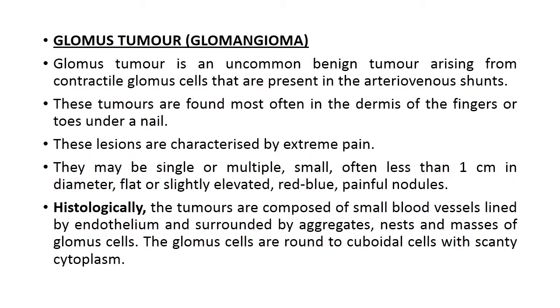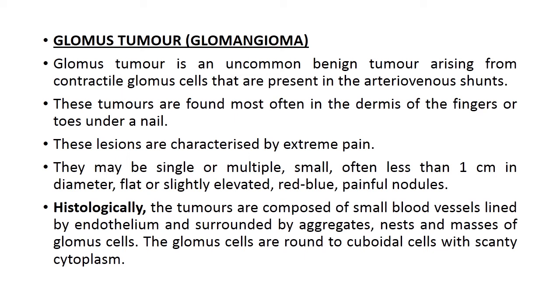Now glomus tumor, also known as glomangioma. Glomus tumor is an uncommon benign tumor arising from contractile glomus cells that are present in the arteriovenous shunts. These tumors are found most often in the dermis of the fingers or toes under a nail. These lesions are characterized by extreme pain. They may be single or multiple, small, often less than 1 cm in diameter, flat or slightly elevated, red or